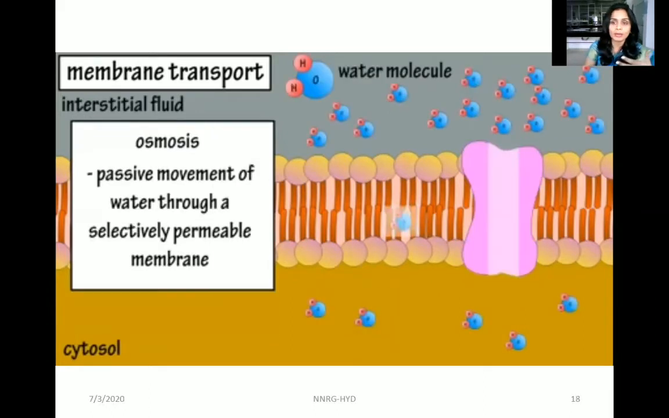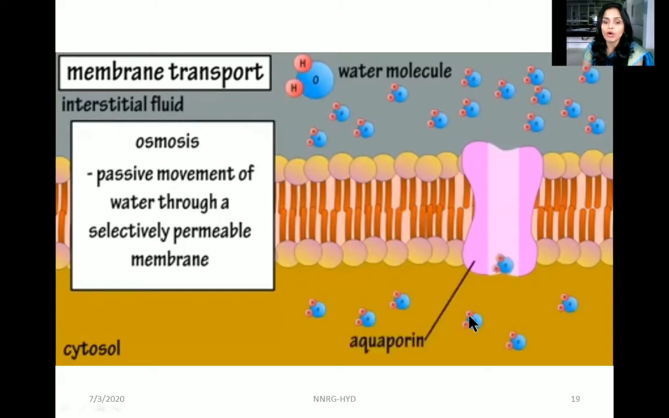Now coming to the third type of diffusion, that is osmosis. That is the flow of water molecules, especially the passive movement of water through a selectively permeable membrane. The whole membrane is not permeable to water molecules. So through the selectively permeable membrane, water molecules move from the higher concentration to the lower concentration in osmosis. The aquaporin channel is there.